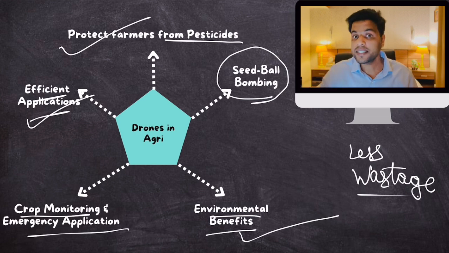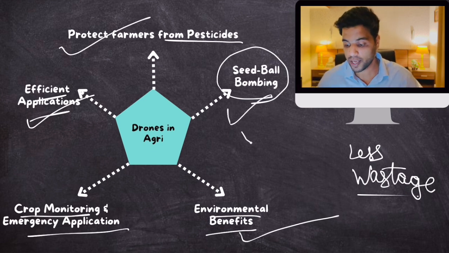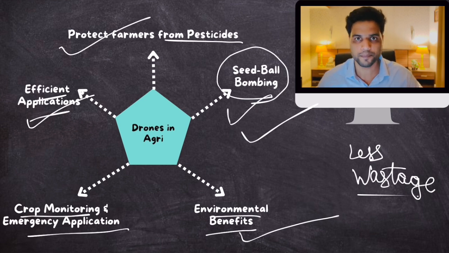Now this technique is used for afforestation. On a barren piece of land, you just drop these seed balls. These seed balls have manure and seeds. So these seeds sprout, these seeds are planted and it leads to afforestation of an area. So drones can be used over here also for afforestation, and it has happened in Hoshiarpur, Punjab.